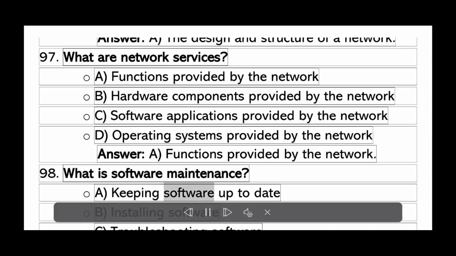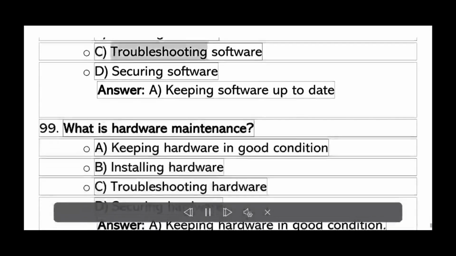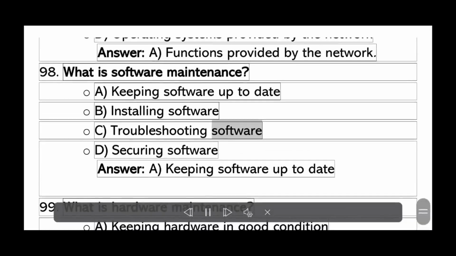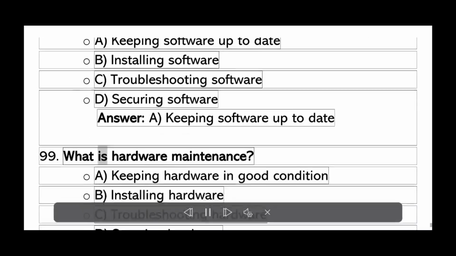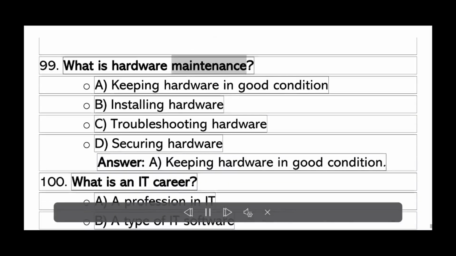What is software maintenance? A. Keeping software up to date. B. Installing software. C. Troubleshooting software. D. Securing software. Answer A. Keeping software up to date.